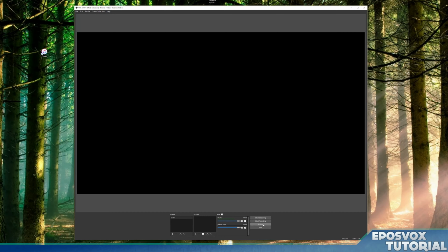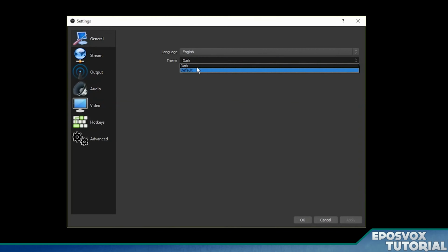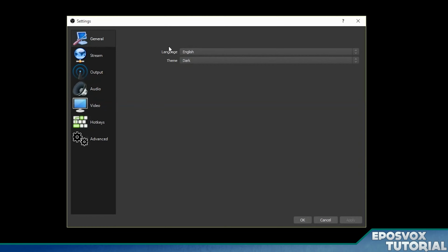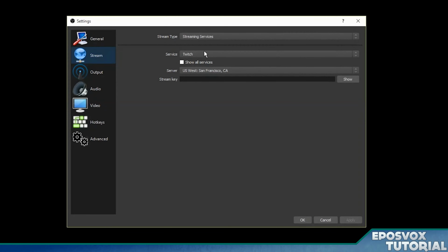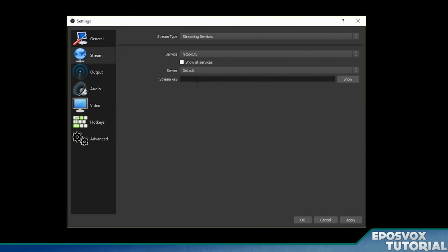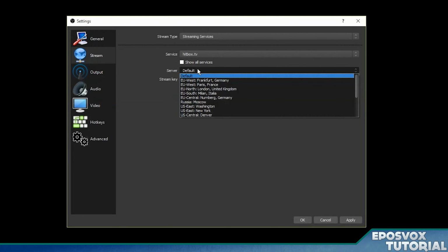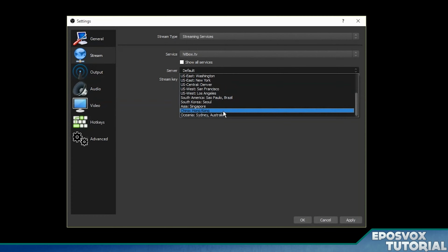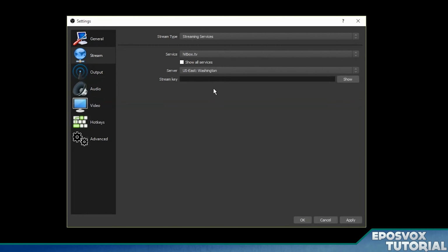All right, so go ahead and open up settings here, and here you can change your theme to light or dark and change your language. Go ahead and click stream, and then under streaming services next to service, click Hitbox.tv. Server, you can choose the one closest to you if you like. I'm just gonna leave it on default. Actually, I'm gonna choose US East Washington.